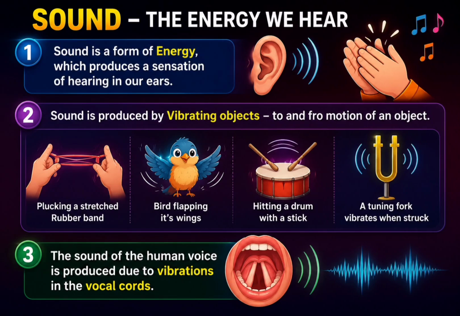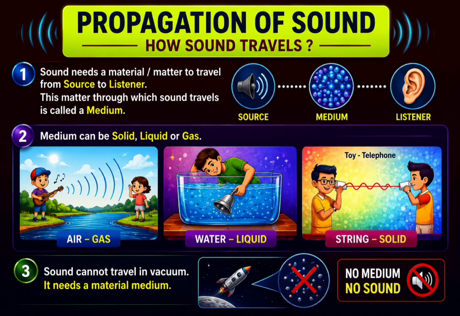Now let's understand how sound travels from one place to another. Sound needs a material medium to travel from the source to the listener. This material through which sound travels is called a medium. A medium can be solid, liquid or gas. For example, sound travels through air, which is a gas.